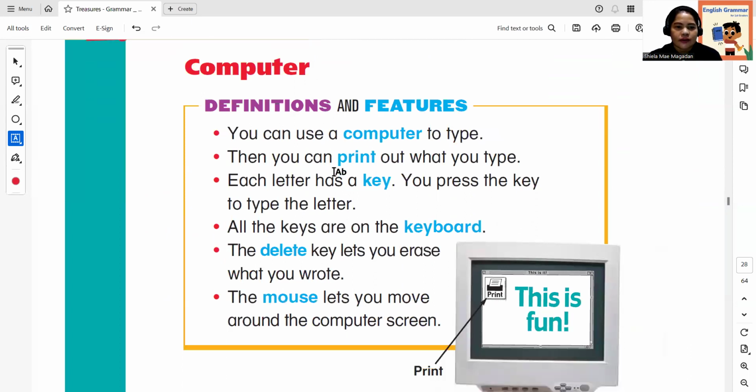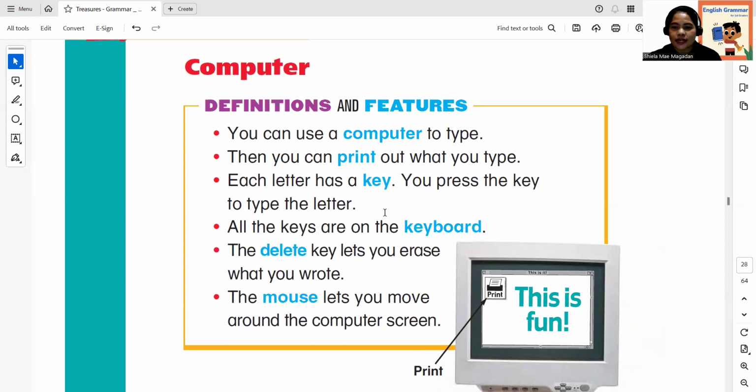Computer. Are you using a computer in your house? We are now in definition and features. You can use a computer to type. Then you can print out what you type. If you want to have printed copies, you can print it out.